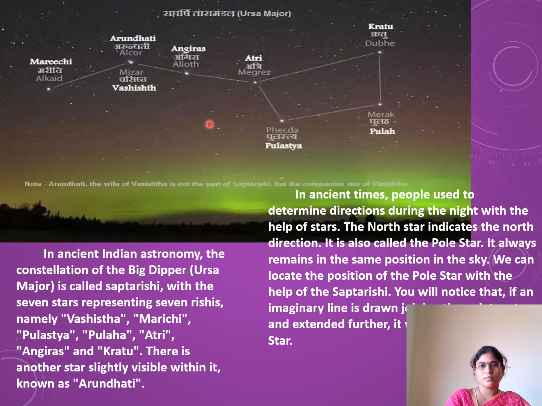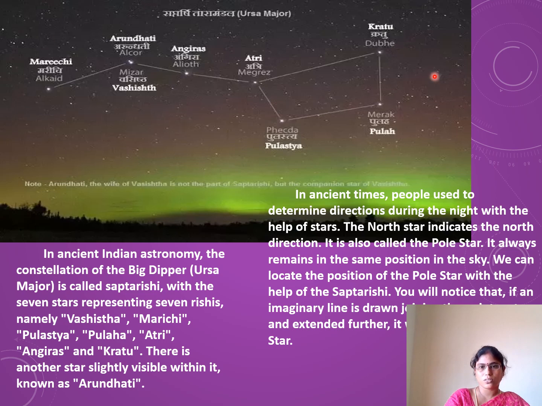Look here, children. Just now I explained about Saptarishi to you. These are the 7 stars which are located in Ursa Major. See here, Marichi, Arundhati and Vashishta, and Angiras, Atri, Pulastya, Pulaha and Kratu.